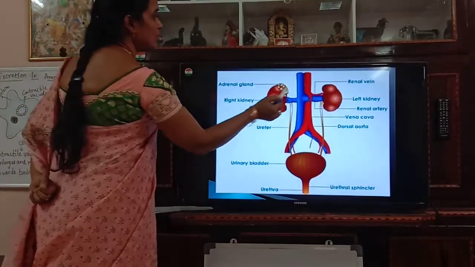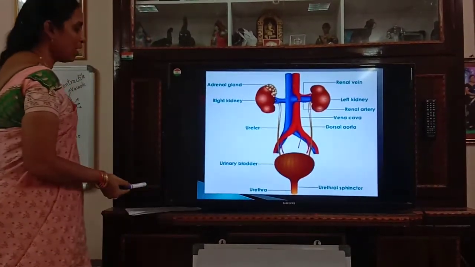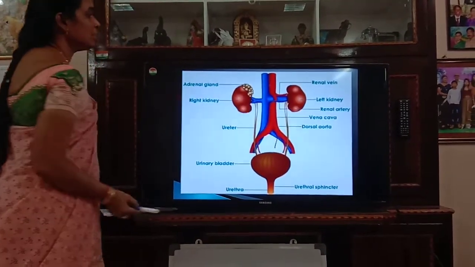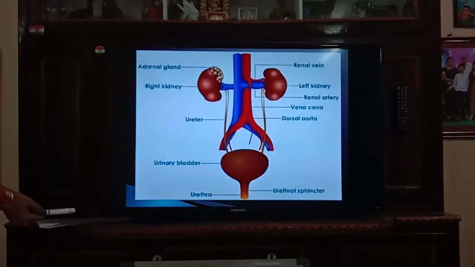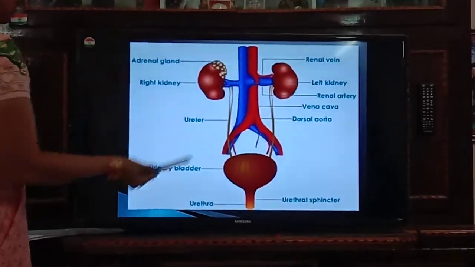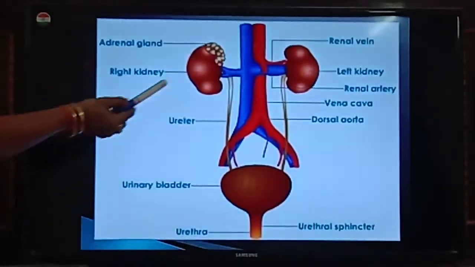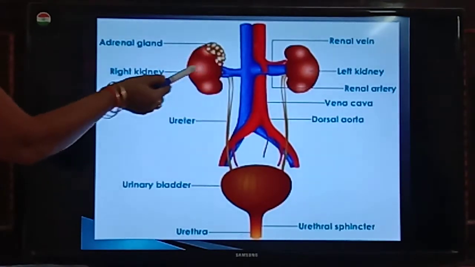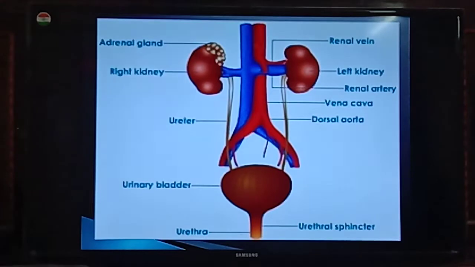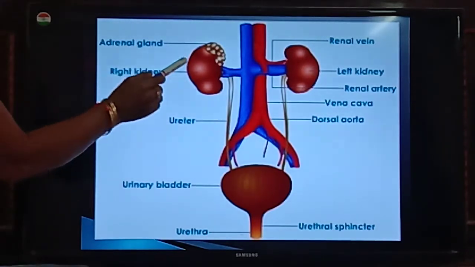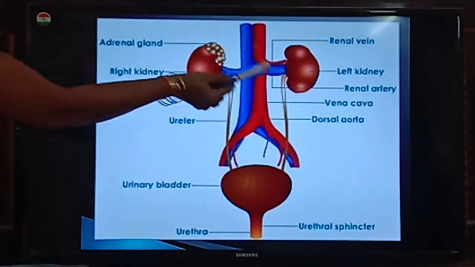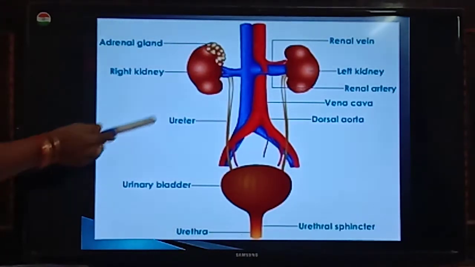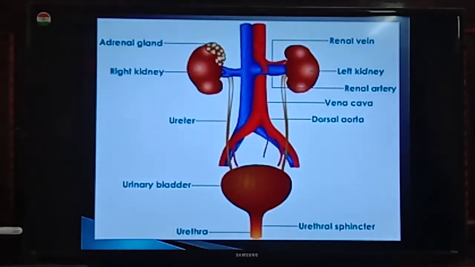So when we talk about kidneys, see the color, they are reddish brown in color. And what is the shape of the kidney here? It is bean shaped. Kidneys are bean shaped, and they are about 10 centimeters long and 6 centimeters wide. Okay, and these are located on either side of the backbone.